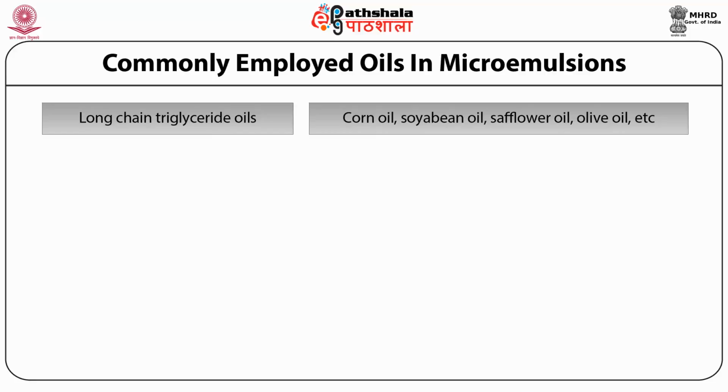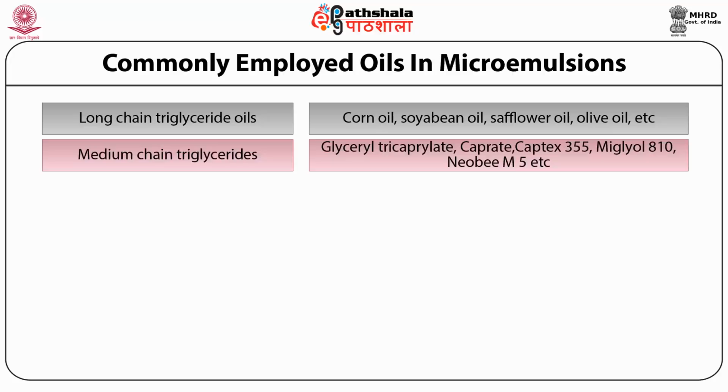Long chain triglyceride oils: corn oil, soybean oil, safflower oil, olive oil. Medium chain triglycerides contain glyceryl tricaprylate caprate, Captex 355, Miglyol 810, Neobee M5.